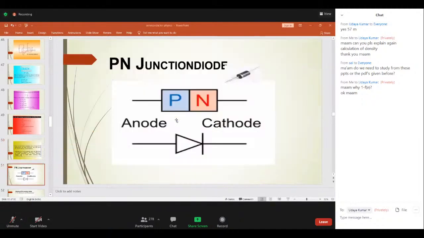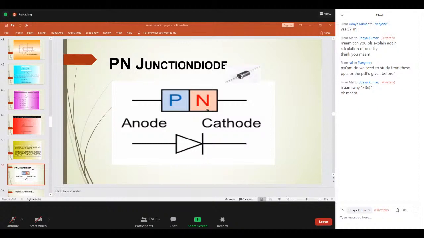Now coming to the diodes part. Okay, so now by all these conductivities, we are going to discuss diodes. In that first we have a PN junction diode. Already we have discussed this PN junction diode even in lab also. This is the symbol of PN junction diode. This is the anode and this is the cathode. In general, it looks like this. Already you have seen this in the lab.